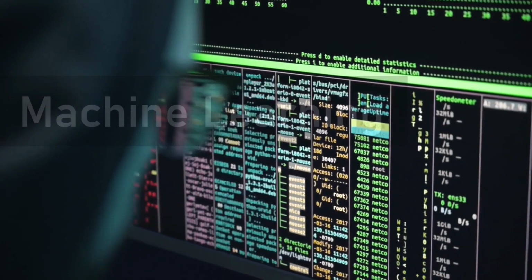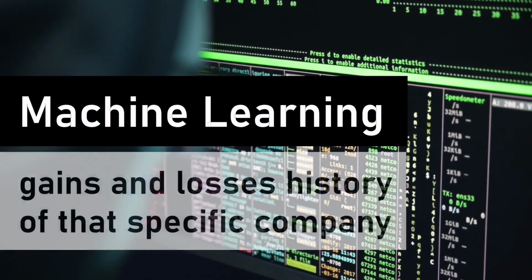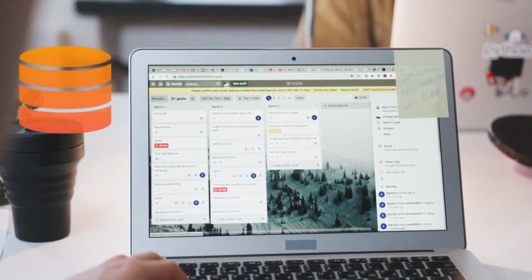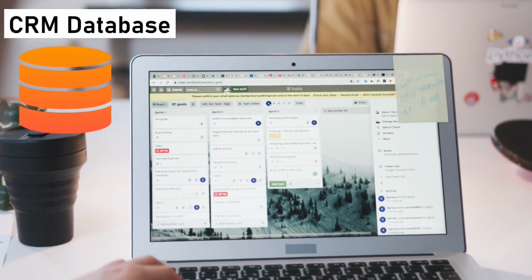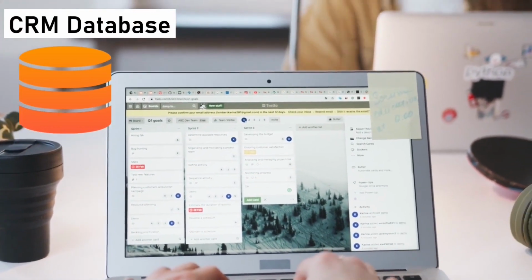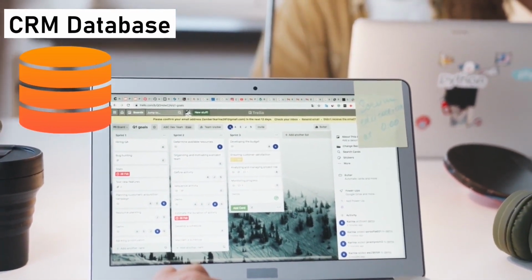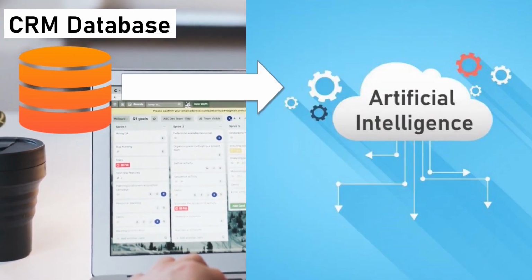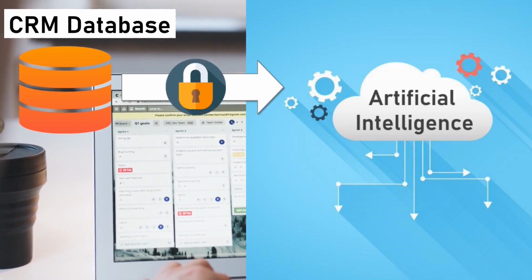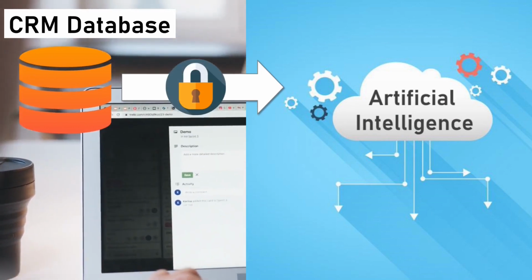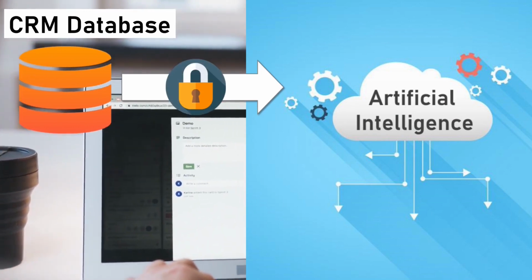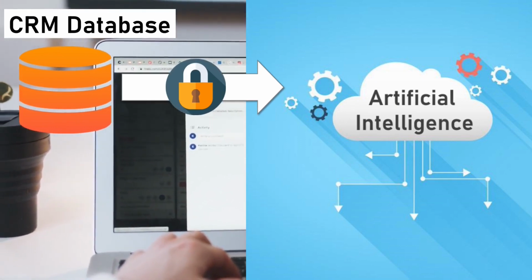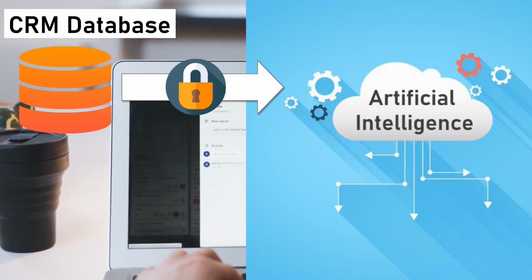Our machine learning algorithm learns from the gains and losses history the company has saved in its own CRM. Once the plugin is installed, our module reads the history of won and lost opportunities that are stored in that CRM's database, and sends this data to our machine learning service in the cloud. Don't worry, no confidential data is collected or sent. We do not use names, addresses, tax data, or any information that allows us to identify the customer or any person involved in the business.